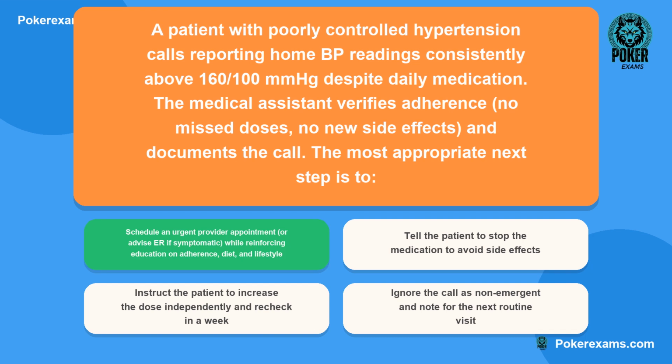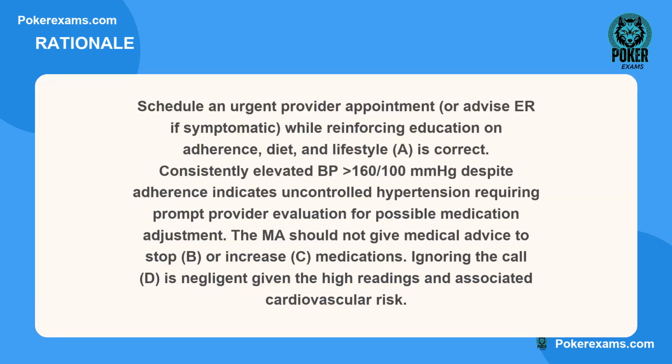The correct answer is A. Here is why. Schedule an urgent provider appointment or advise ER if symptomatic, while reinforcing education on adherence, diet, and lifestyle. A is correct. Consistently elevated BP 160/100 mmHg despite adherence indicates uncontrolled hypertension requiring prompt provider evaluation for possible medication adjustment. The MA should not give medical advice to stop B or increase C medications. Ignoring the call D is negligent given the high readings and associated cardiovascular risk.